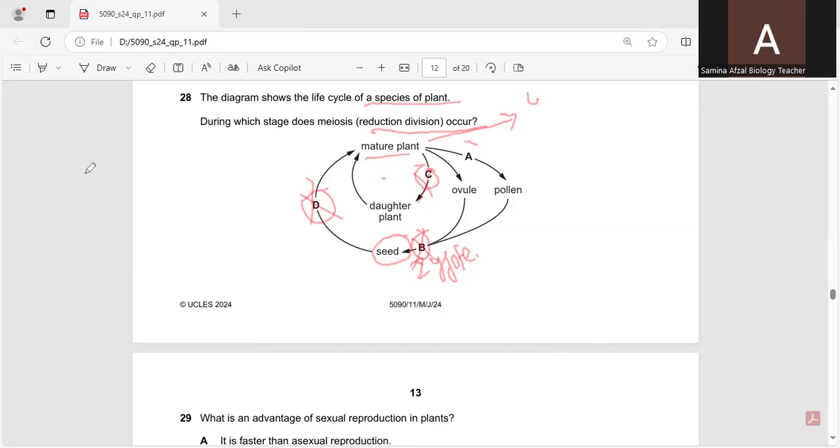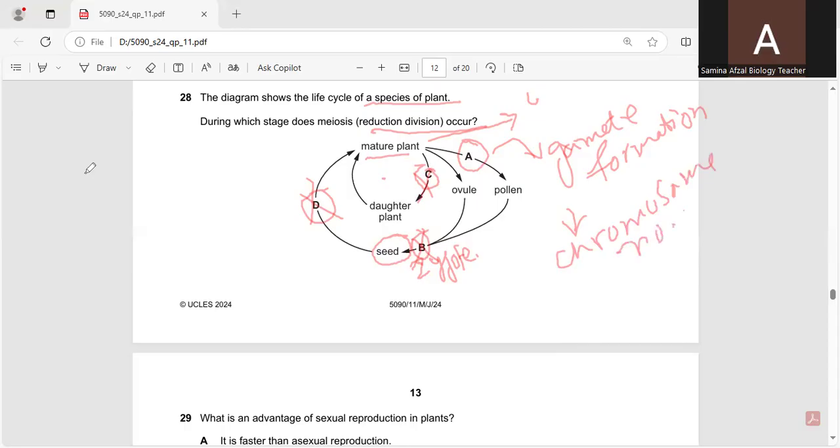Only A, when there is the gamete formation, then the meiosis takes place and the chromosome number is reduced to half. Or simply we can say that meiosis takes place in the gamete cells. So A is the correct option.